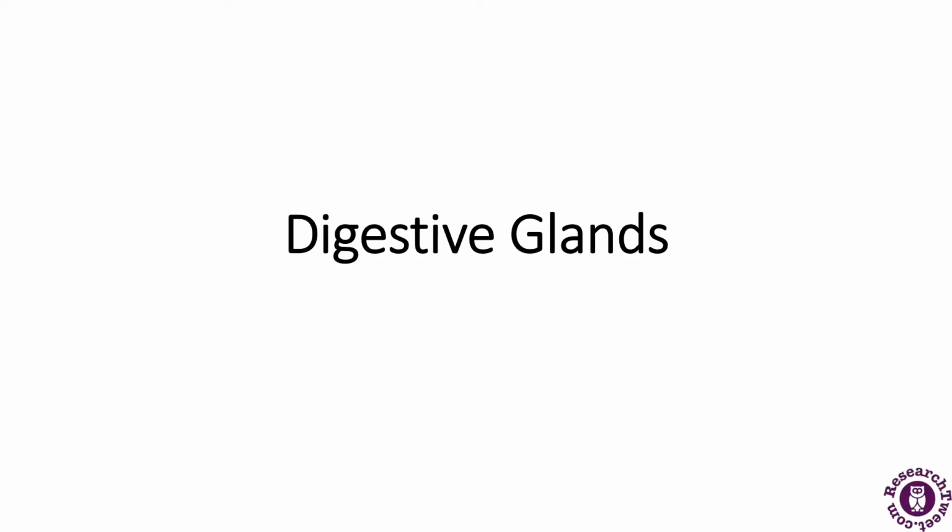Hello everyone. The next topic which we will be discussing is about the digestive glands. The glands that are associated with the human digestive system are known as the digestive glands. What do these glands do? These glands secrete digestive juices for the digestion of the food.